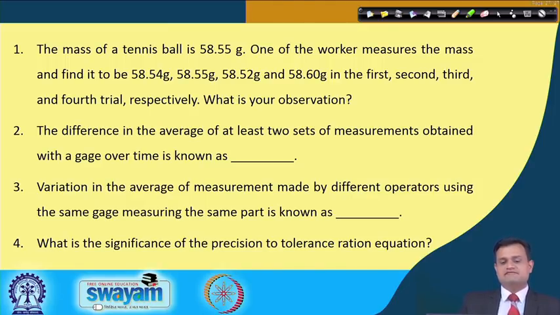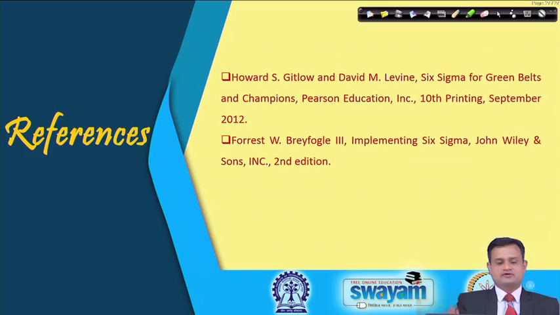Second, the difference in the average of at least two sets of measurements obtained with a gauge over time is known as ______ (fill in the blank). Number 3: variation in the average of measurements made by different operators using the same gauge measuring the same part is known as, we have just now discussed. What is the significance of the precision to tolerance ratio equation and what exactly does it try to convey? Please try to address these questions, that would help you have a quick revision.